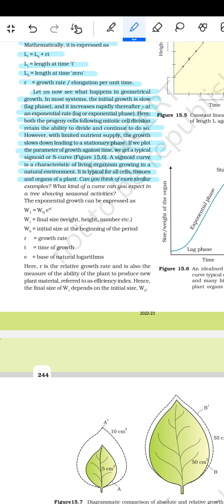Can you think of more similar examples? What kind of curve can you expect in a tree showing the seasonal activity?